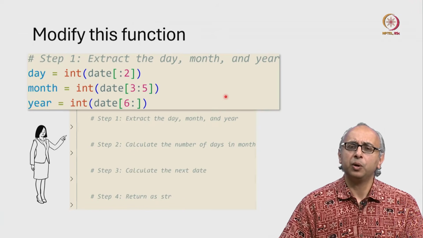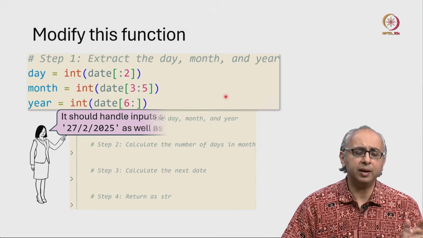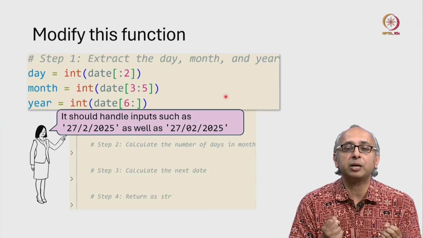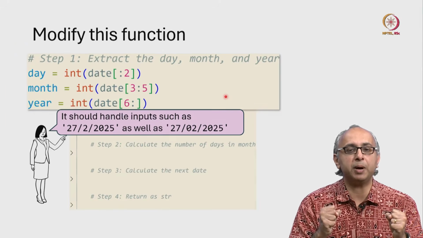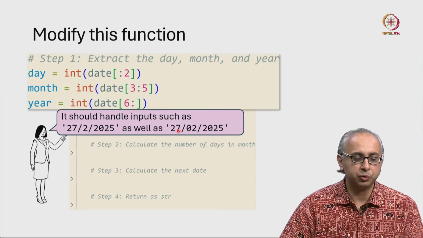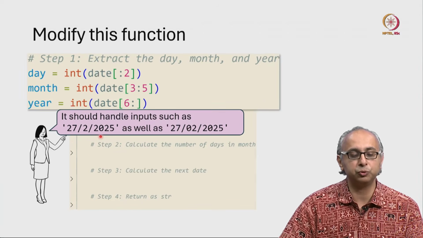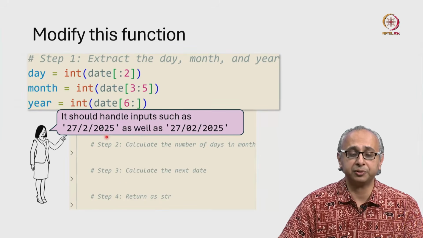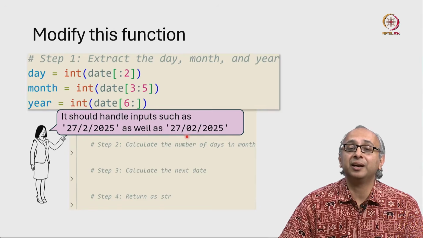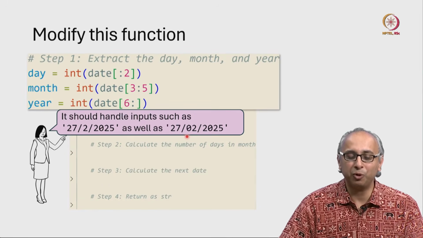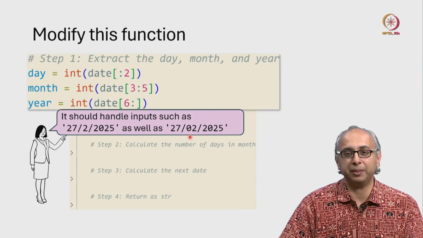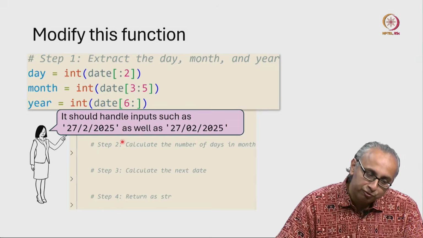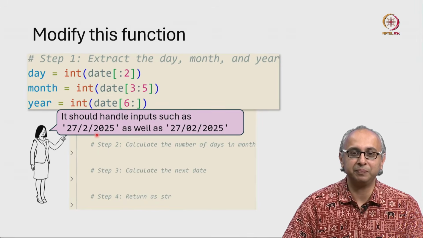So this code looks fine. What does our client want us to do? Well, our client says this code needs to work on many types of inputs. Basically, our client wants this code to be a little bit more robust. So our client says that this code is going to be called with inputs like 27/2/2005, which is a perfectly reasonable way of expressing 27th of February 2005. But some people will also write in the DD/MM/YYYY format, where they write 02 for the month. And while this code works perfectly fine for inputs like this, it fails for inputs like this. Can you see why?